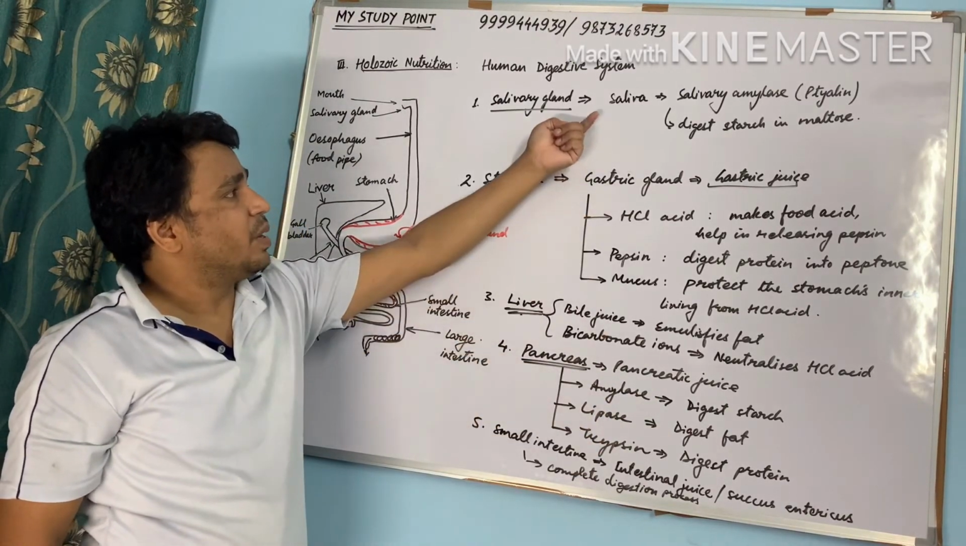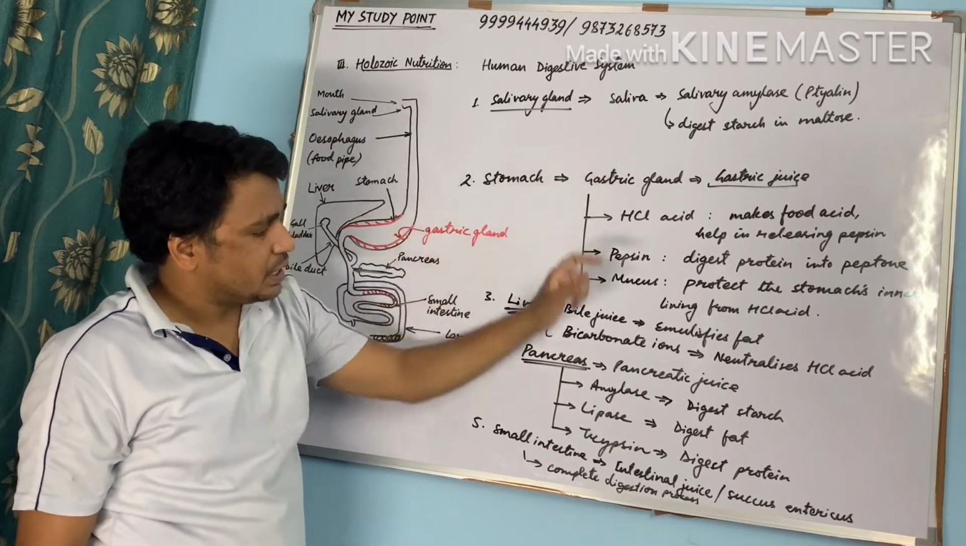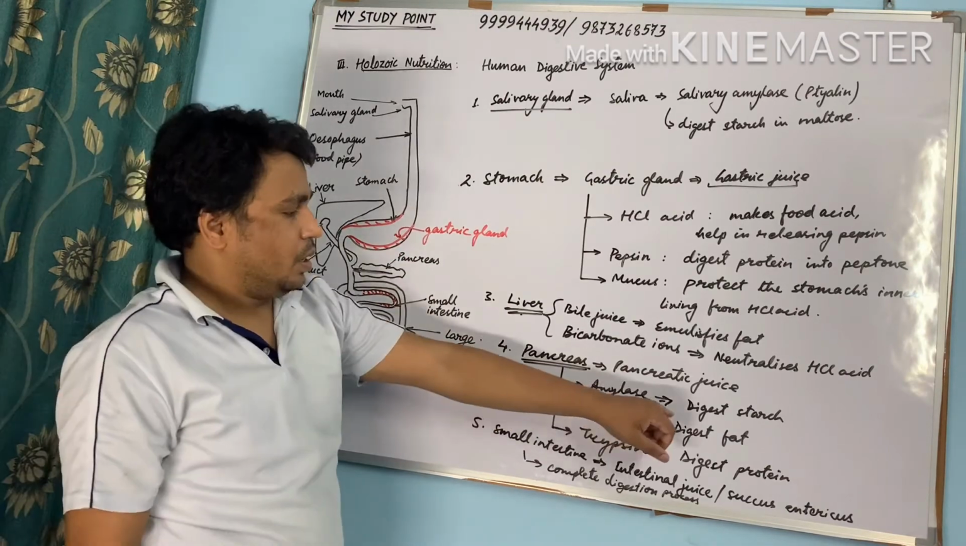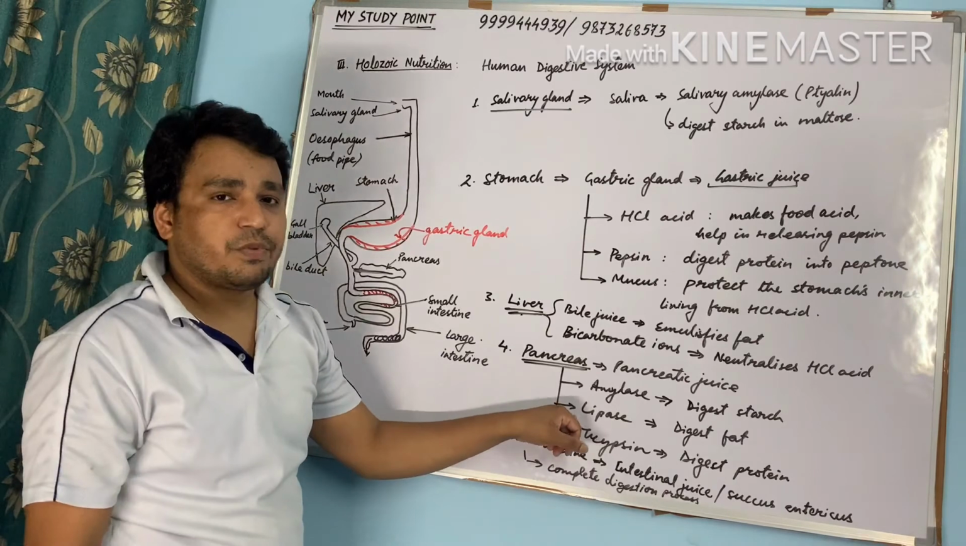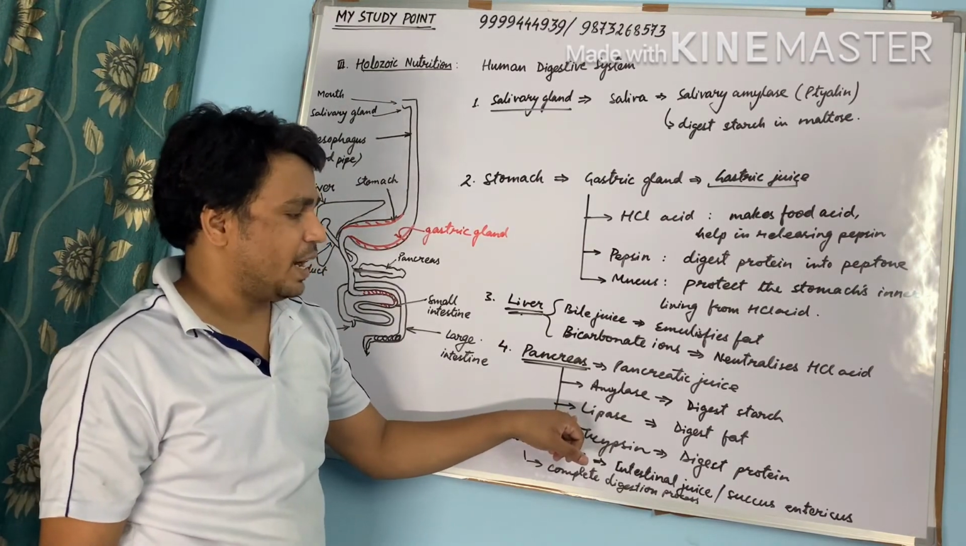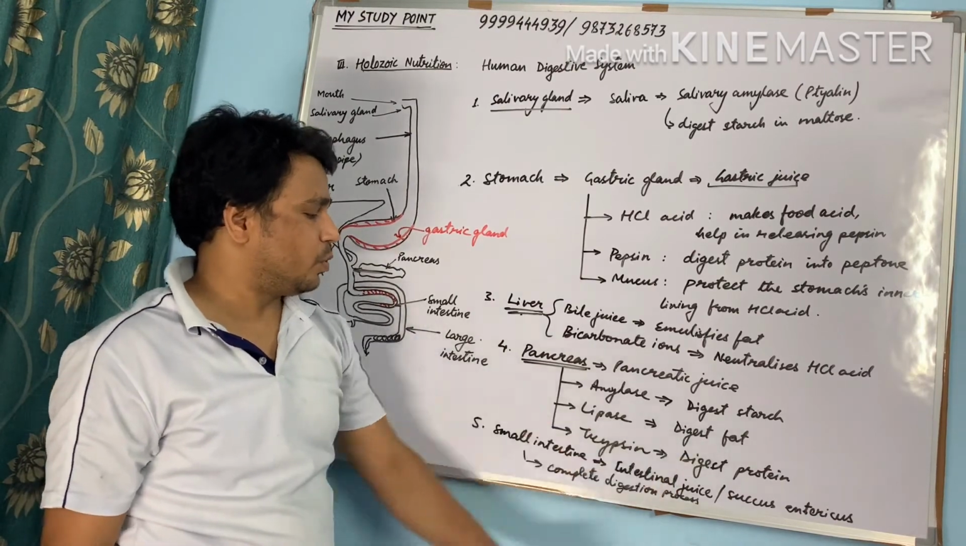This amylase and this amylase both have the same function. This is called salivary amylase and this is called pancreatic amylase. But both of them digest starch. Now lipase word came from word lipid, which is also called fat. It digests fat into smaller pieces, and trypsin digests protein into peptones, smaller pieces.